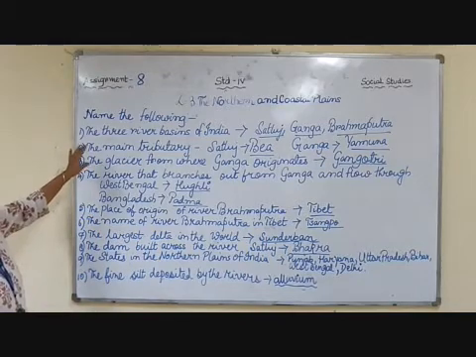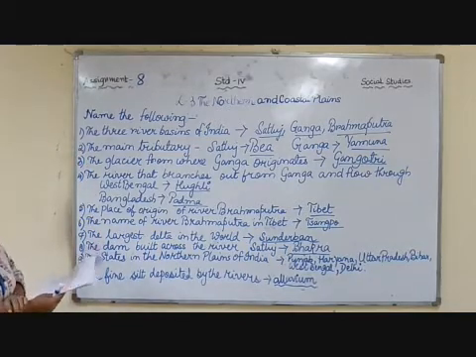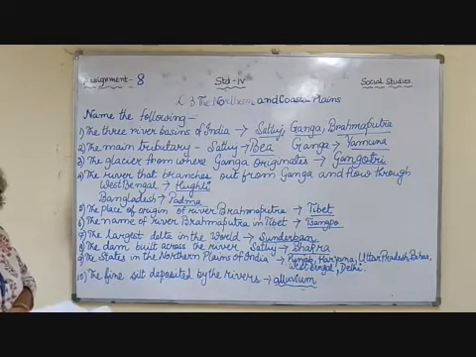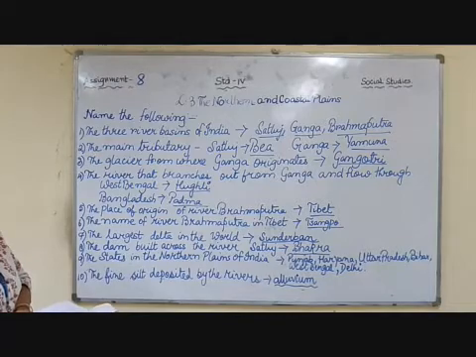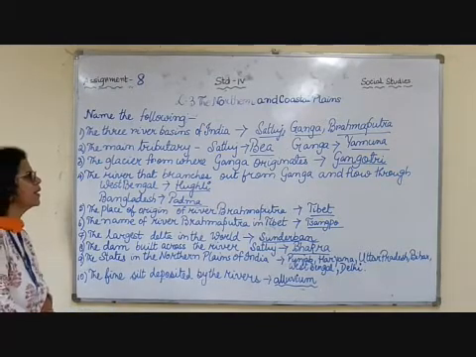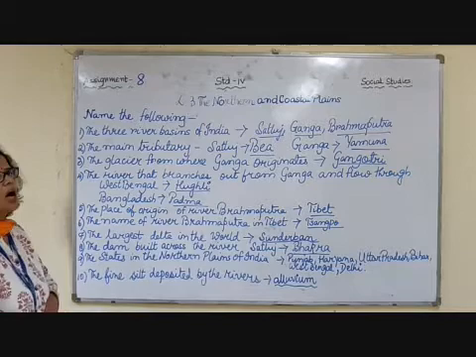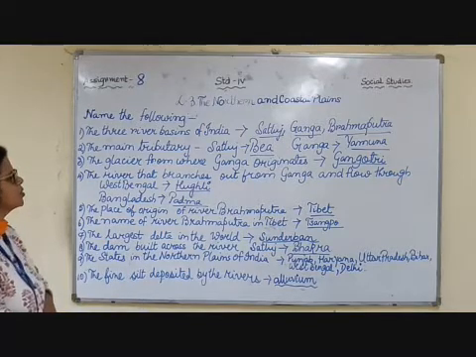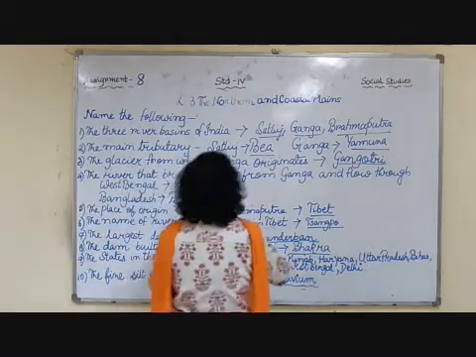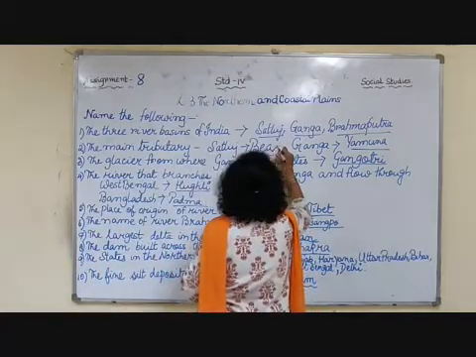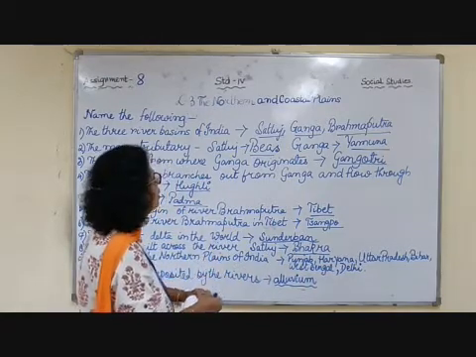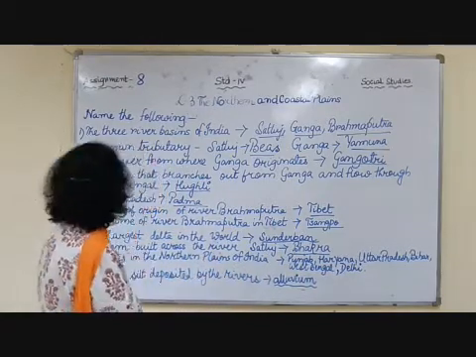Okay students, the next question was to name the following. The first one was the 3 river basins of India, and by now you have learnt it by heart, I suppose, because we are doing it again and again. It is Satluj, Ganga and Brahmaputra. Second, the main tributary of Satluj river is Beas river, and of the Ganga river is Yamuna river.